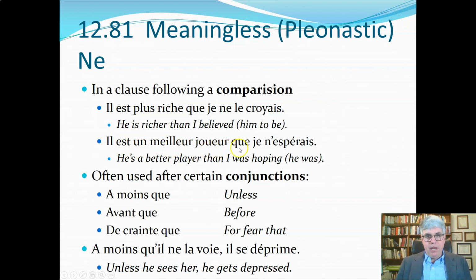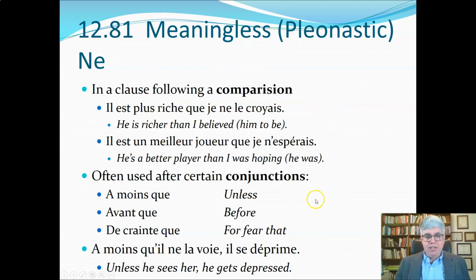He's a better player than, meilleur que, better than, je n'espérais. J'espérais, that's the imperfect of espérer, to hope. So he's a better player than I was hoping, or he's a better player than I was hoping he was. And so again, the ne doesn't add anything to the translation. So those are words with a comparison.